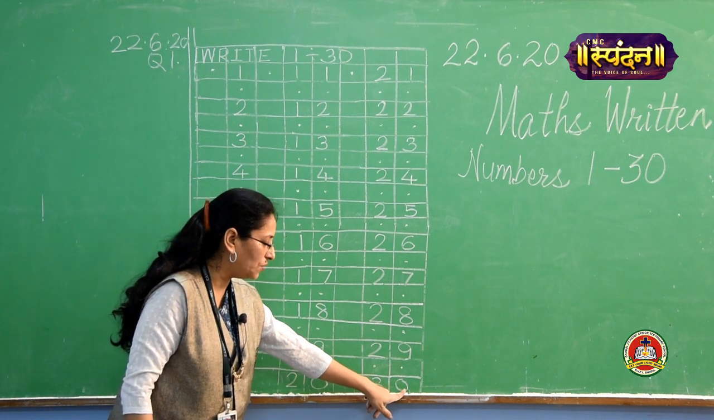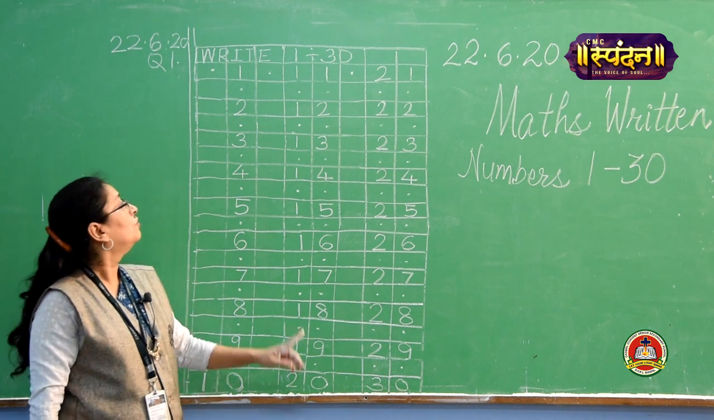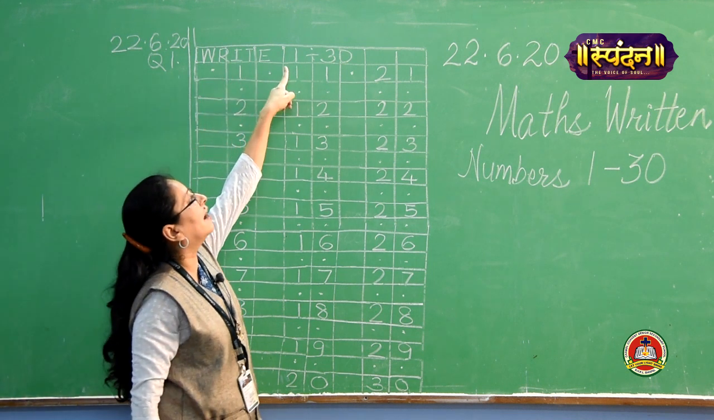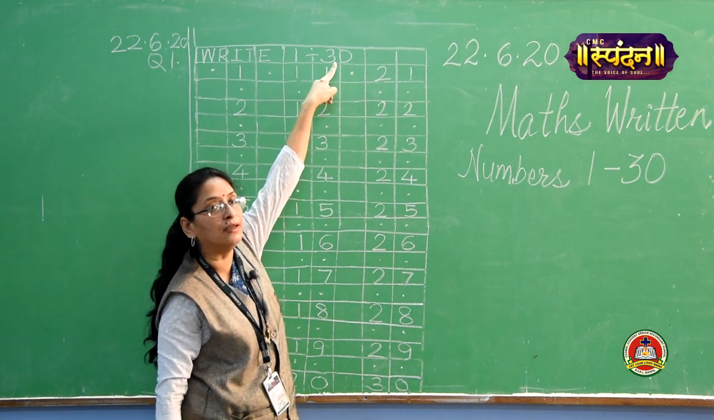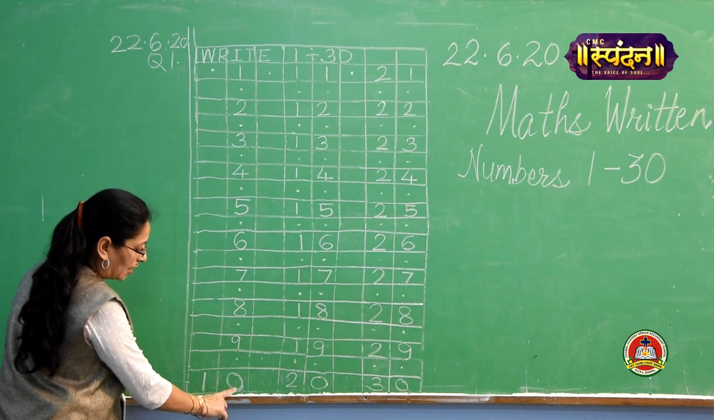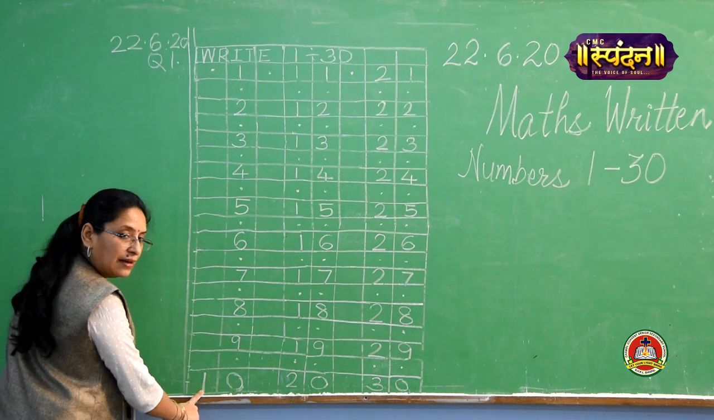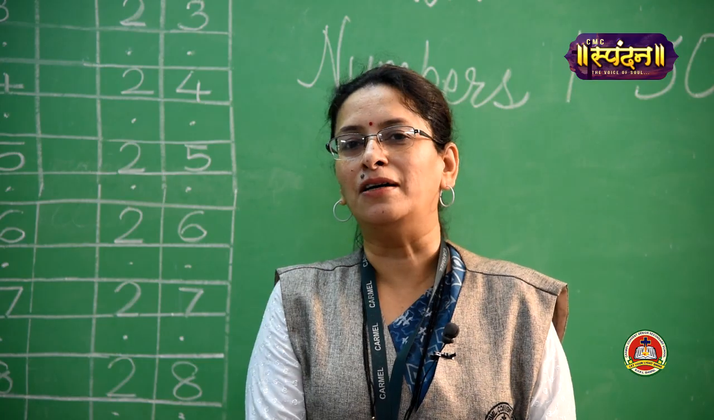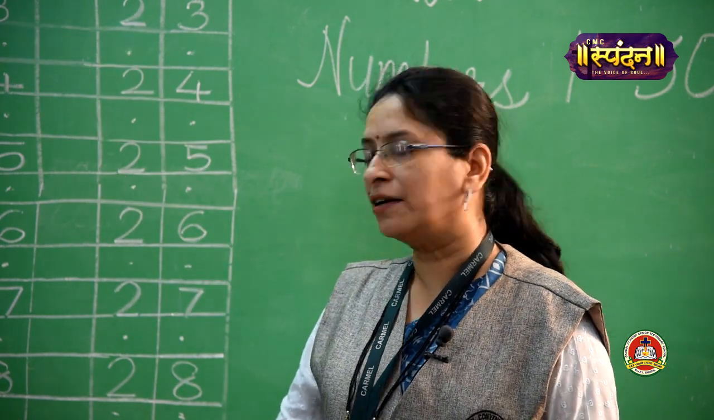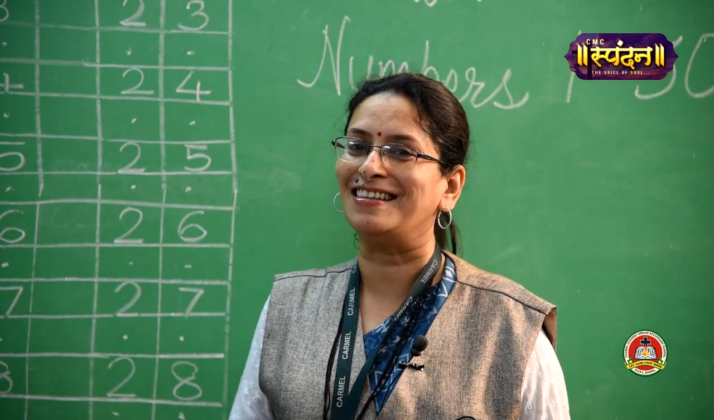3, 0, 30. Okay. Now we have completed question number 1 of maths, that is write numbers from 1 to 30. You have to write in this way 1, 0, 10. Remember to write 0 in units place and 1 in tens place. Hope girls you understood to write 1 to 30 in this manner. Now you have to write 1 to 30 2 times. Keep revising. Thank you.